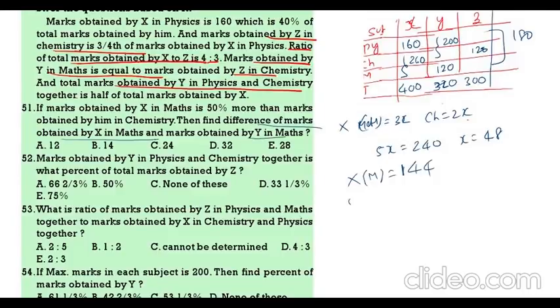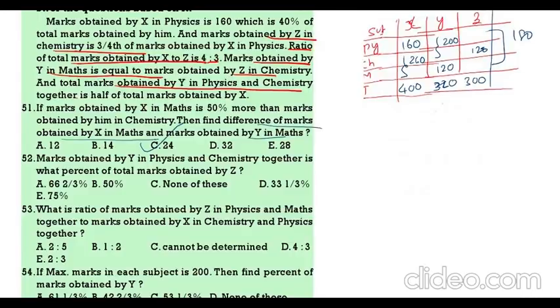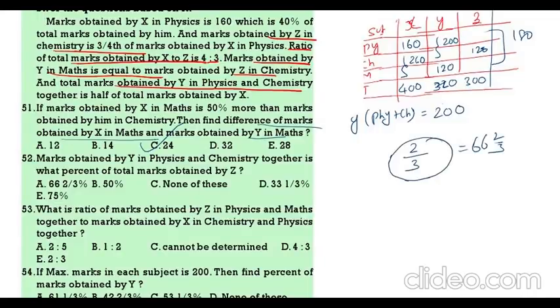Then Y in maths. So what about Y in maths? 120. What is the difference? 24. 3 is the answer. Marks obtained by Y in physics and chemistry together, 200, is what percent of total obtained by Z? Total obtained by Z is 300. So 2 by 3. 2 by 3 is always equal to 66.6%.